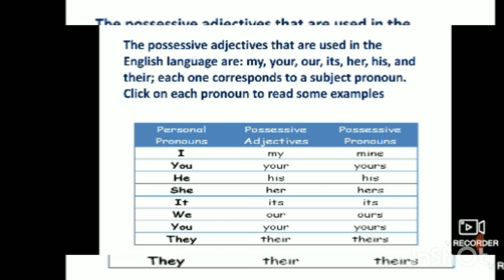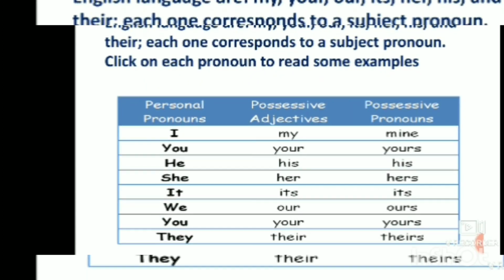If I say you, possessive adjective is your, and possessive pronoun, yours. He, his, his. She, her, hers. It, its, its. We, our, ours. You, your, yours. They, their, theirs. Understand? See, you can take time to read this.